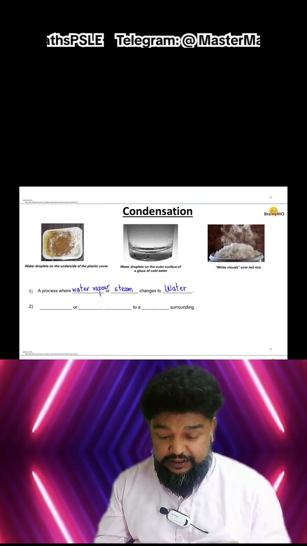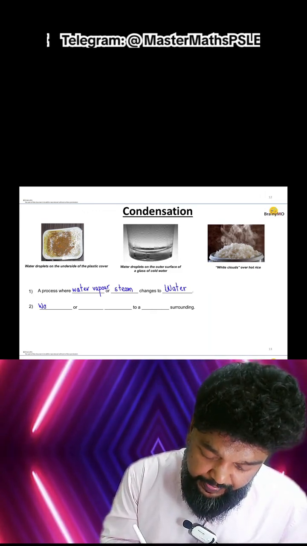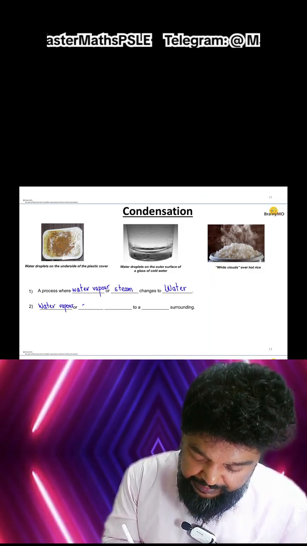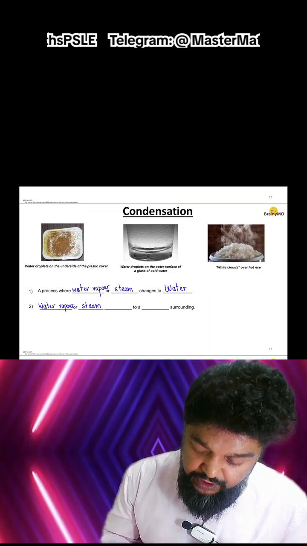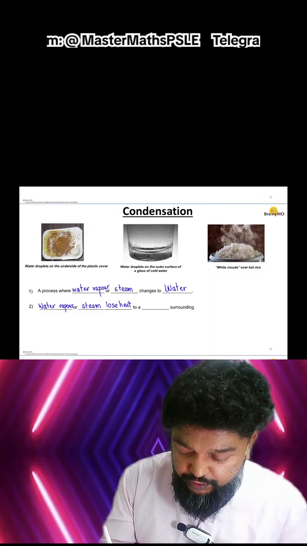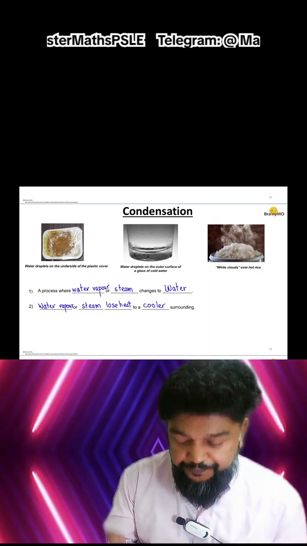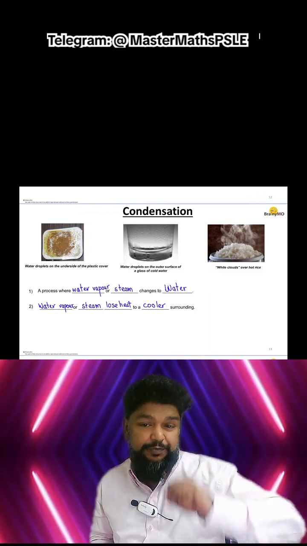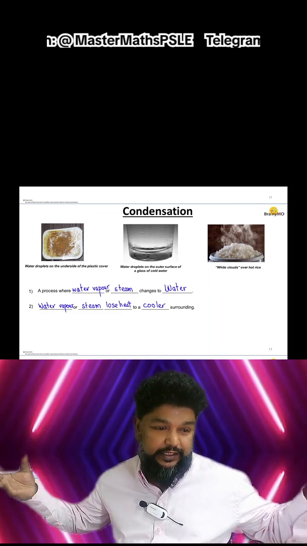In order for this to happen, water vapor or steam has to lose heat. It has to lose heat to a cooler surface, right? So these are the 5 main processes in which water changes state.